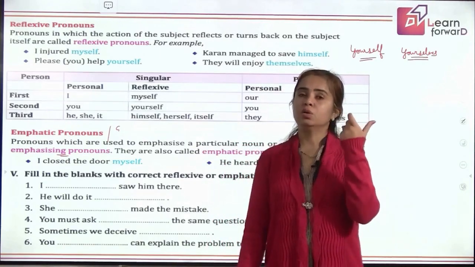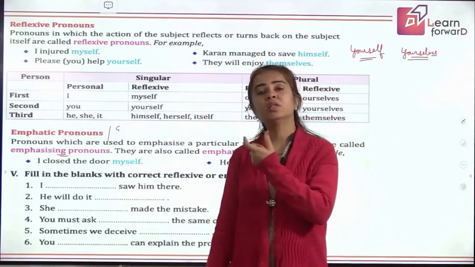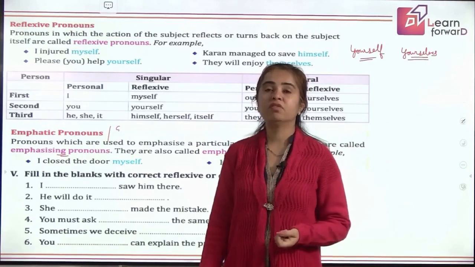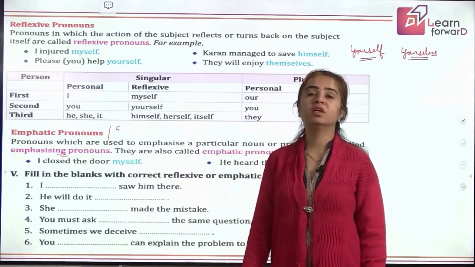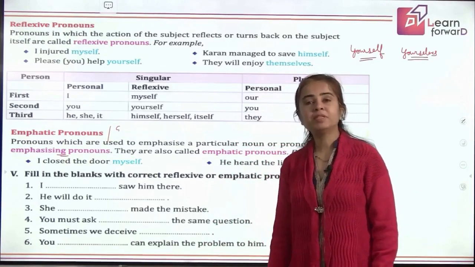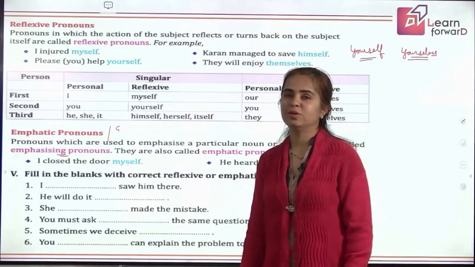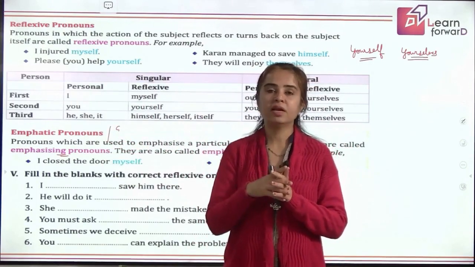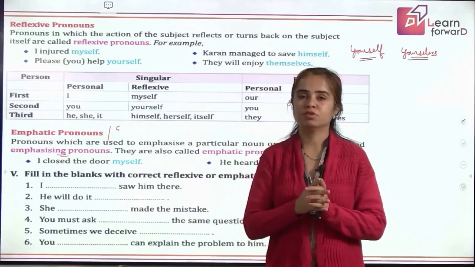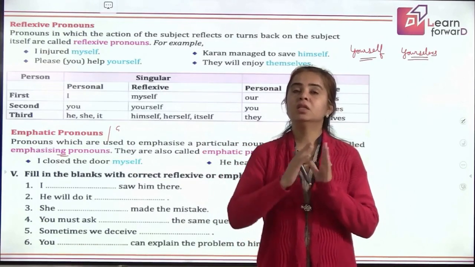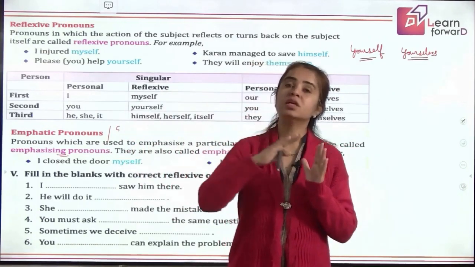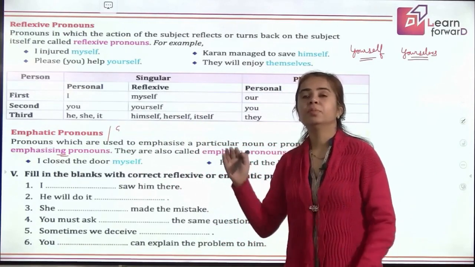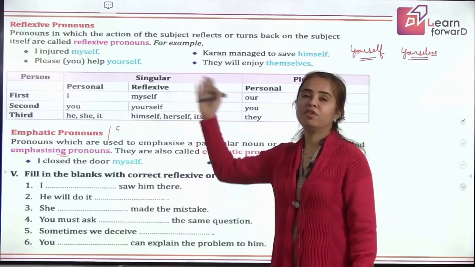If the doer of the action is also the receiver of the action, then it is reflexive. Reflexive word comes from the word reflection, children. What happens in reflection? You are science students, you know. Something that goes, comes back, it reverts back, right? So reflexive word comes from the word reflection. That means the doer of action is actually the receiver of action also. In such cases, the pronouns are reflexive pronouns.